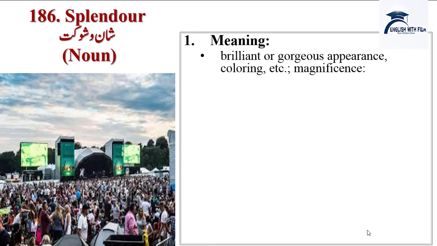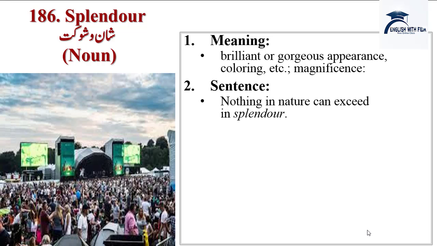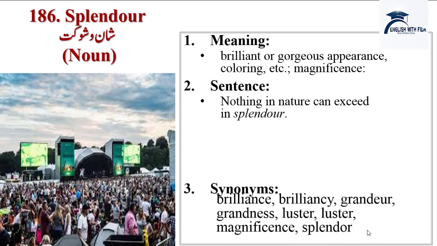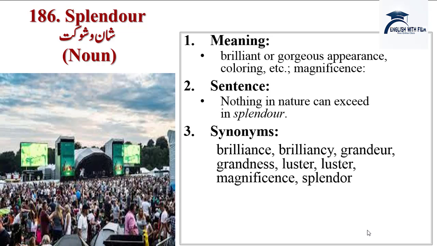Splendor. Meaning: brilliant or gorgeous appearance, coloring, etc. Magnificence. Sentence: Nothing in nature can exceed in splendor. Synonyms are brilliance, brilliancy, grandeur, grandness, luster, magnificence, splendor. Antonyms are dull, dreary, ordinary.